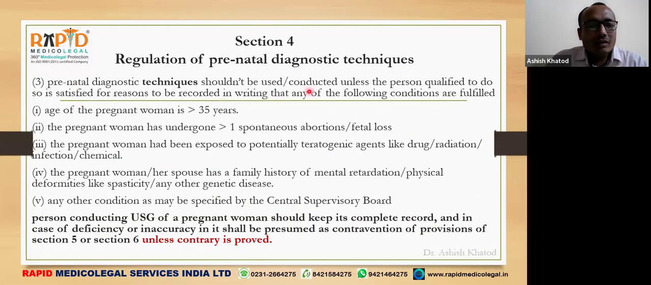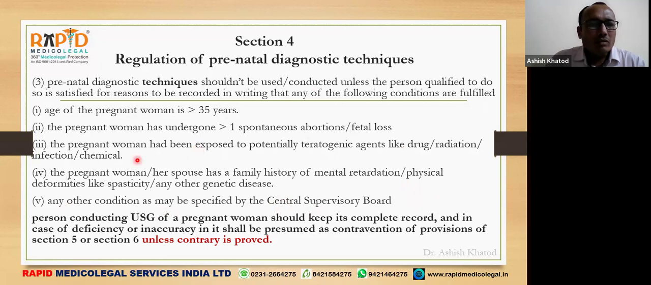So this should be done only if the age of the pregnant woman is more than 35 years, the pregnant woman has undergone more than one spontaneous abortion or fetal loss, the pregnant woman has been exposed to potentially teratogenic agents like drug, radiation, infection or chemical, or the pregnant woman or her spouse has a family history of mental retardation, physical deformities like spasticity, or other genetic disease, or any other condition as may be specified by the Central Supervisory Board. See, again, the power is vested in the Central Supervisory Board.